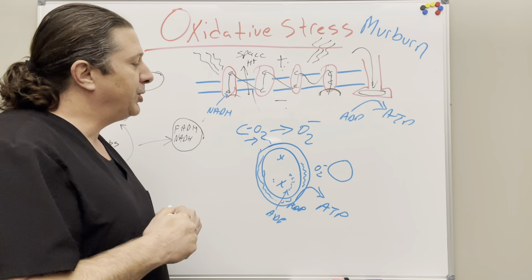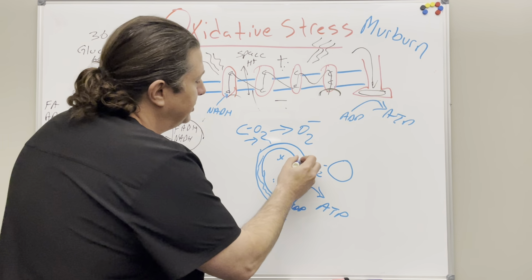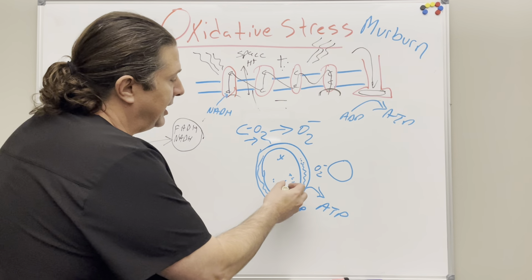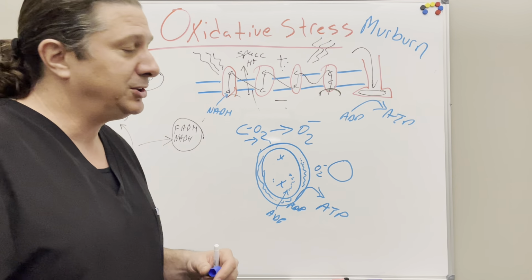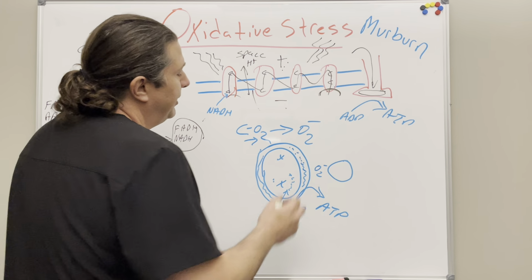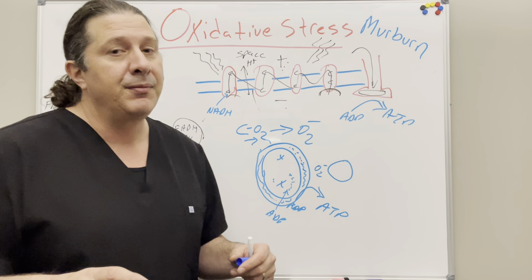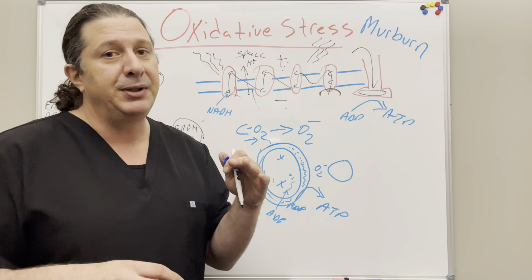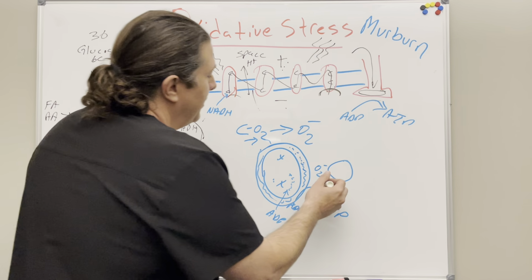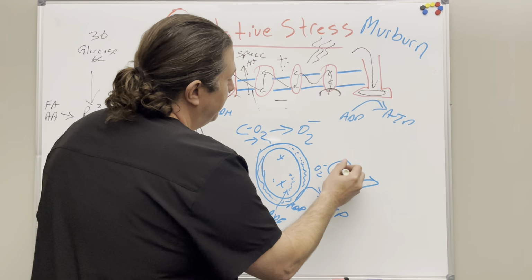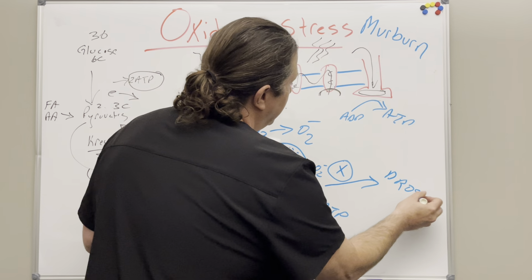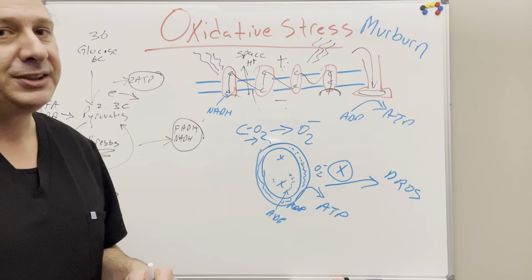So oxidative stress would be caused when that concentration of reactive oxygen species is not matching up with the need for ATP, meaning there's not enough of the ADP to eat up that reactive oxygen species. Or if the level of reactive oxygen species being produced within this zone is too low. If it's not at the equilibrium to produce the ATP, it's also going to cause reactive oxygen species to escape. So when that level exceeds the capacity of your enzymes to absorb it, that reactive oxygen species starts to spread in the mitochondria and through the cell.